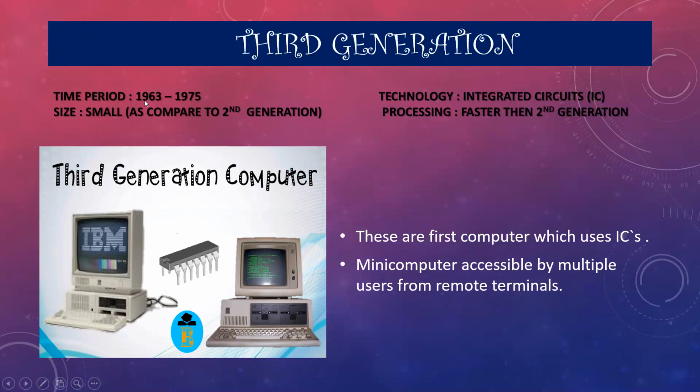Ma'am told me 1963 to 1975 is the third generation. This is an approximate idea. We just have to concentrate on the elements of the third generation, the size and the processing.